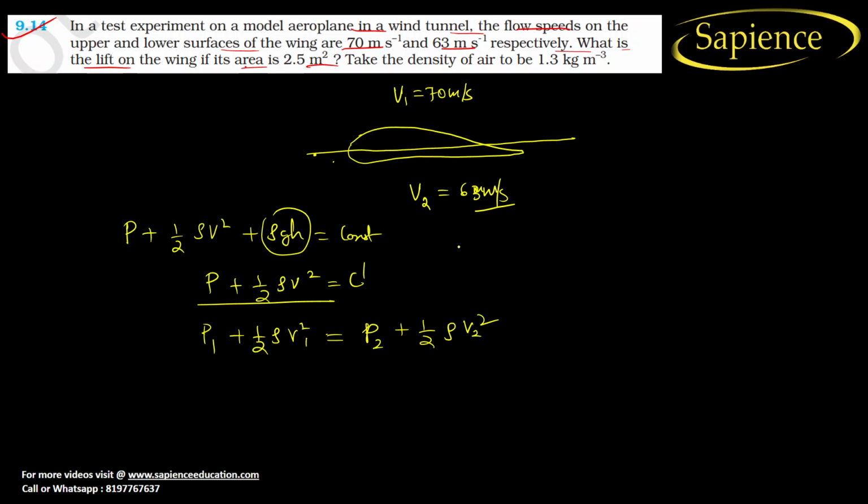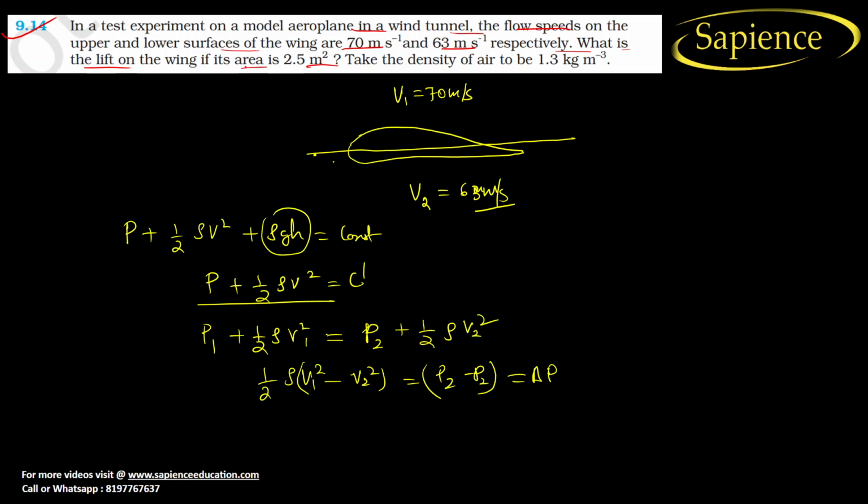Now we know that the velocity v1 is greater, so we can find half rho into (v1 square minus v2 square) is equal to P2 minus P1, which is the pressure difference.